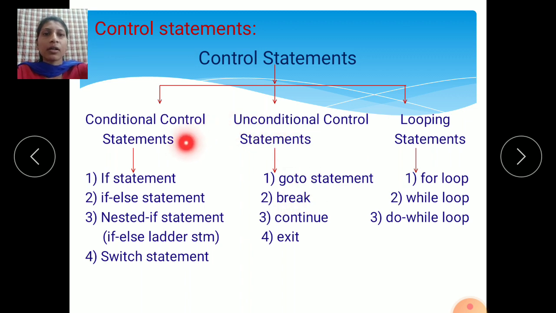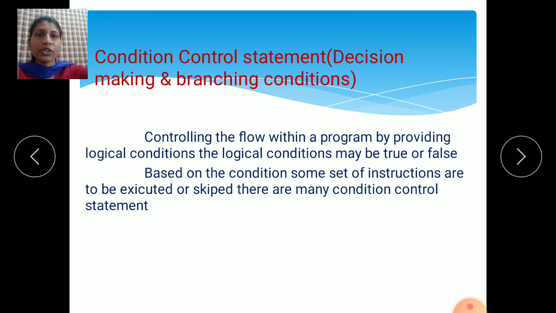In today's video we will discuss the conditional control statements. For conditional control statements we can also say decision making statements or branching conditions. In the question paper sometimes the question comes as write down the conditional control statements, otherwise sometimes the question comes as decision making statements, or branching conditions.